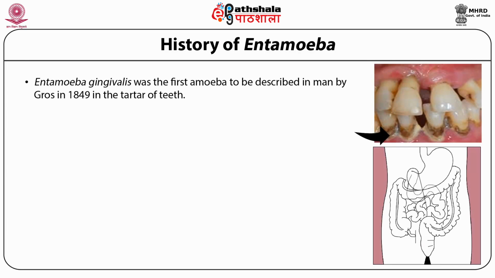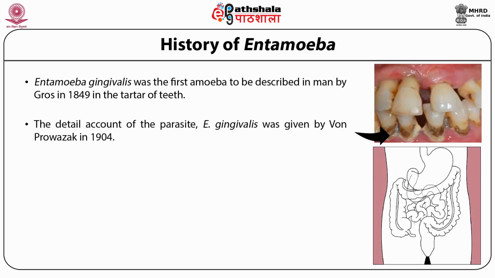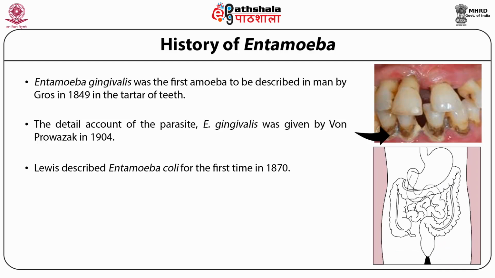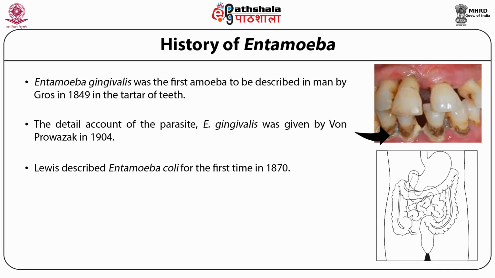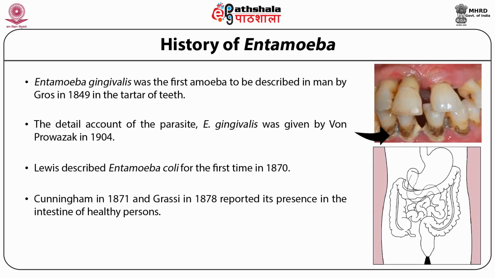Entamoeba gingivalis was the first amoeba to be described in man by Gross in 1849 in the tartar of teeth. The detailed account of the parasite, Entamoeba gingivalis, was given by von Prowazek in 1904. Lewis described Entamoeba coli for the first time in 1870. Cunningham in 1871 and Grassi in 1878 reported its presence in the intestine of healthy persons.